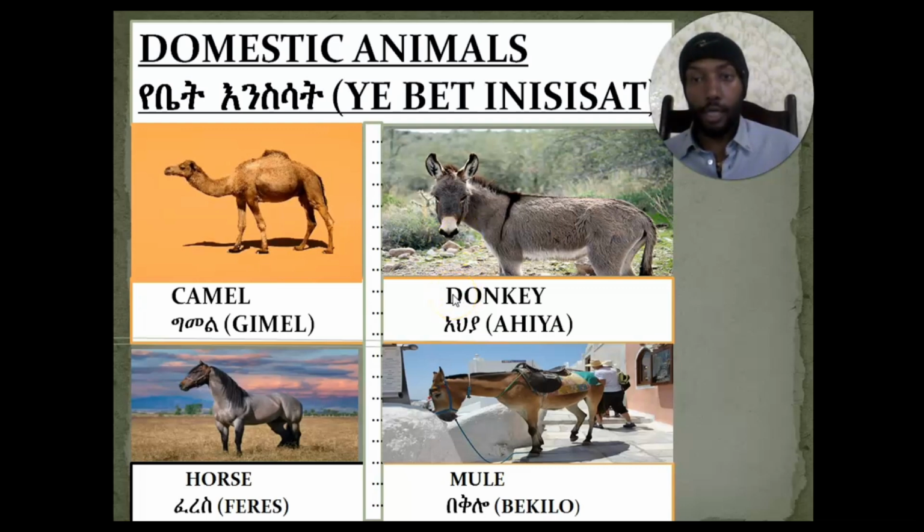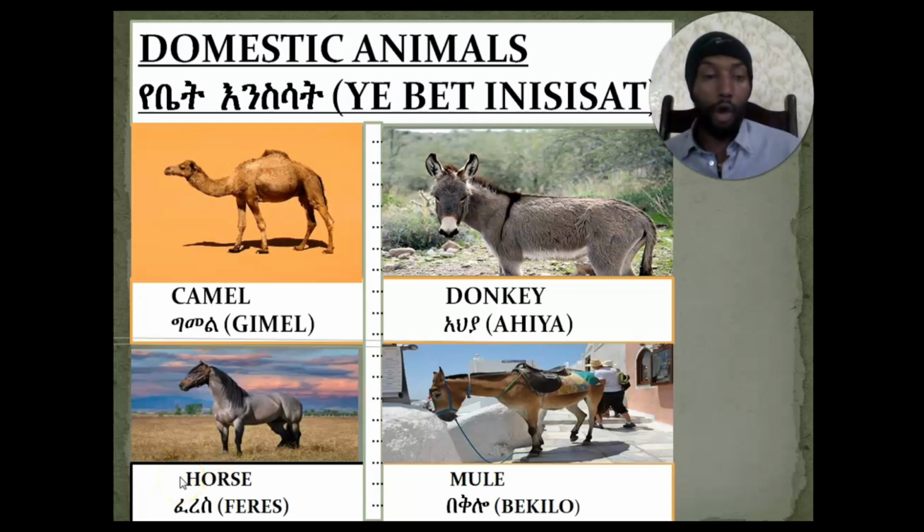And the other member of a domestic animal is called what? Donkey. And donkey in Amharic language is called what? አህያ. አህያ means donkey. So the other member of a domestic animal is called donkey.